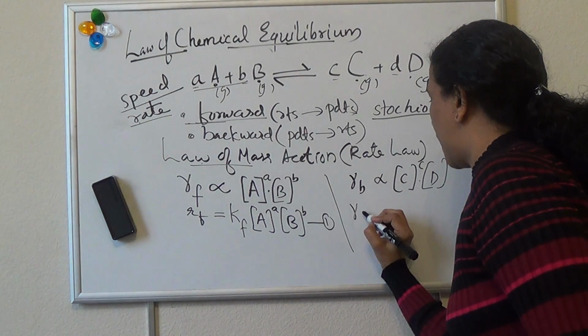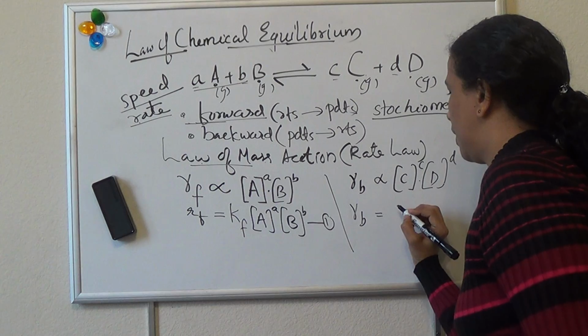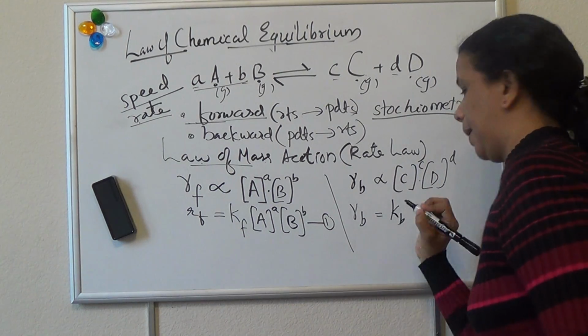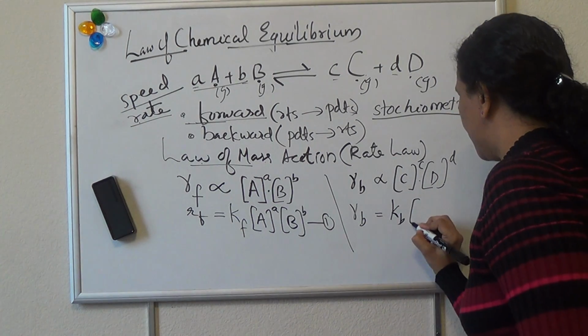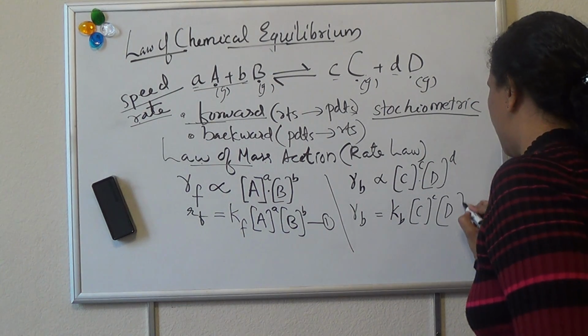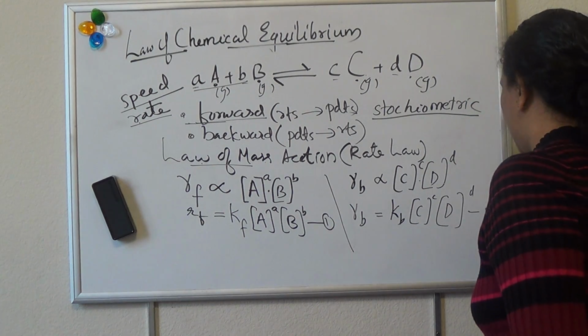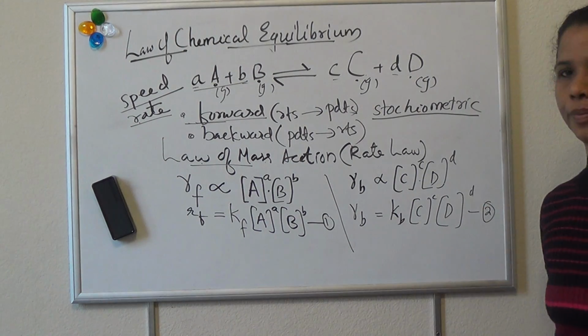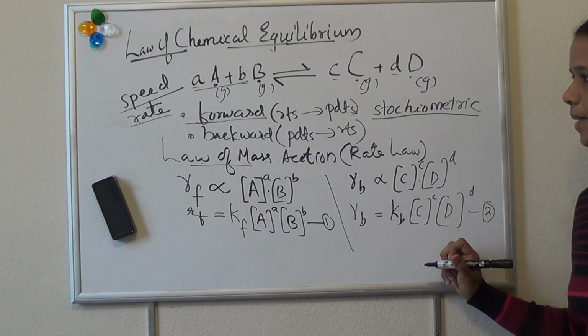Same way we replace this proportionality by Kb: Kb into [C] raised to c into [D] raised to d. Let it be equation 2. Is it clear this much?